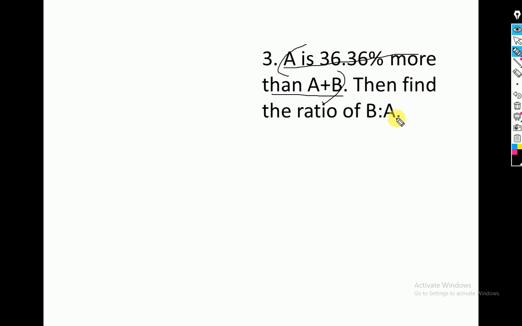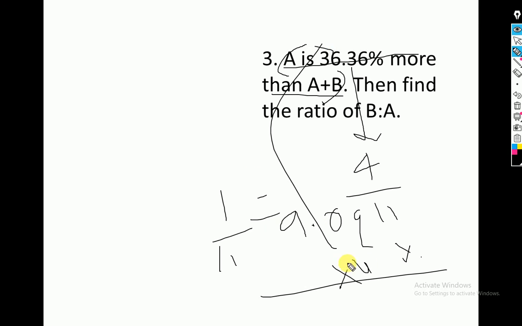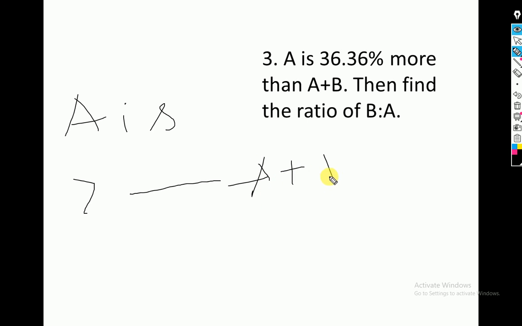In the last lecture we learned that 36.36 is 4 by 11, because 1 by 11 is 9.09%, multiplied by 4 we get this one. So what it says is a is more than a plus b. How much more? 36.36%.